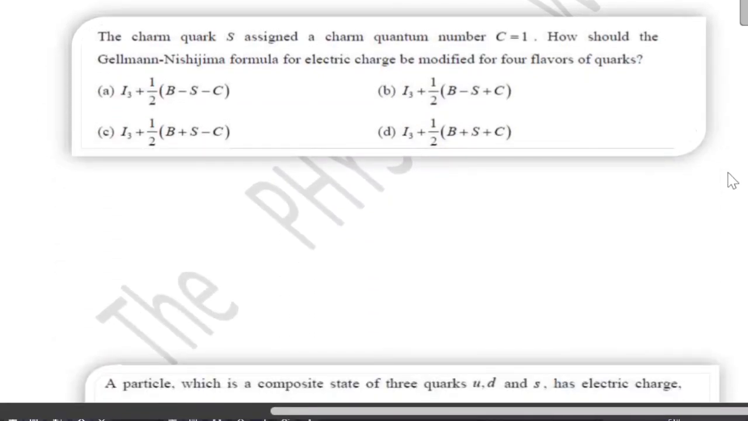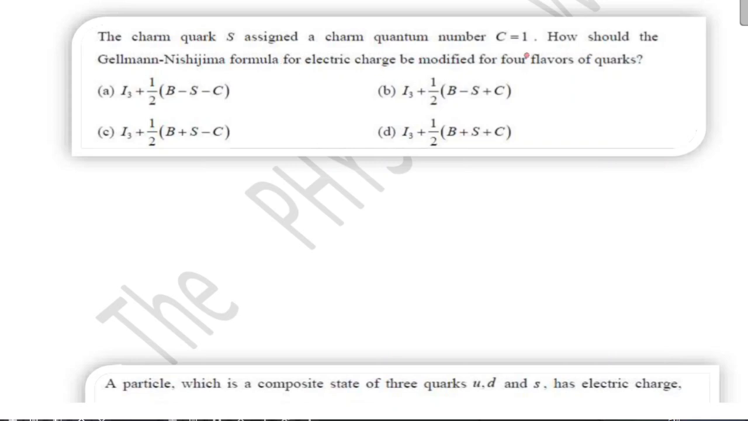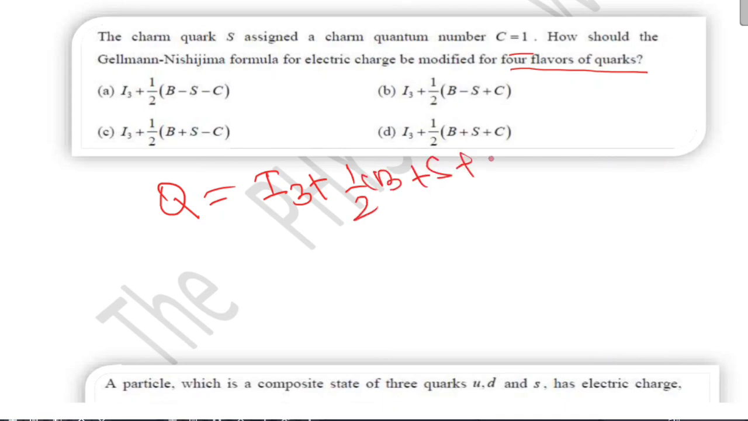The charm quark C is assigned a charm quantum number C equals 1. How should the Gell-Mann–Nishijima formula for electric charge be modified for four flavors of quarks? Okay, so we know Q equals I3 plus half of B plus S plus C. So option D is the correct option.